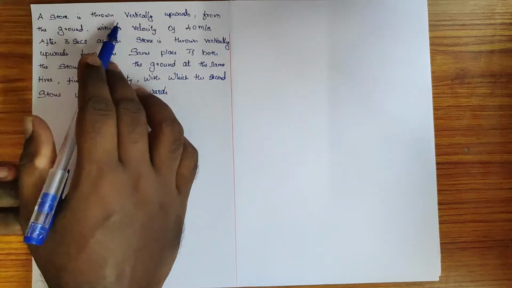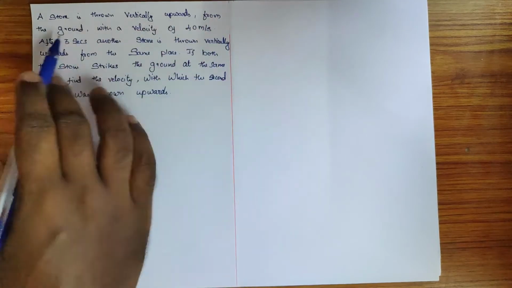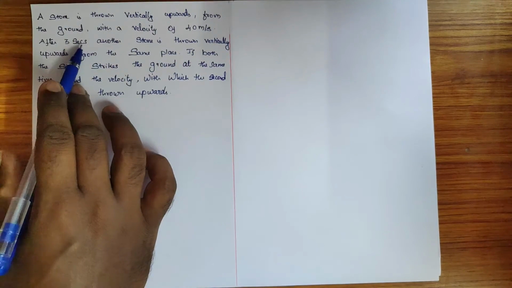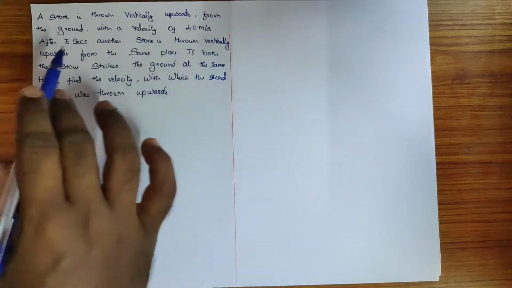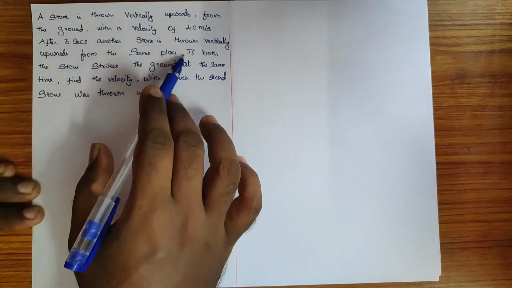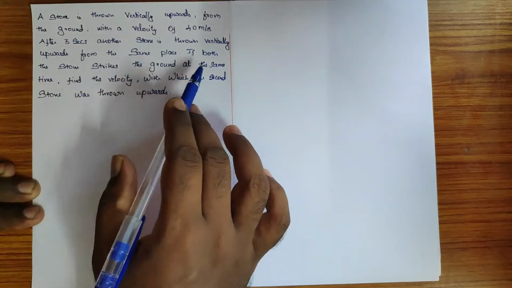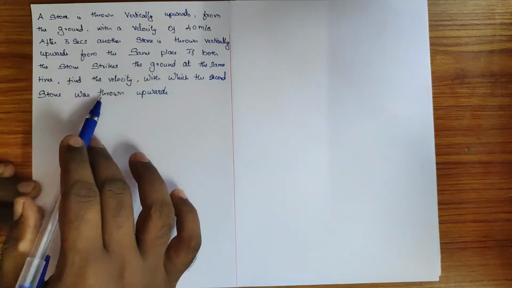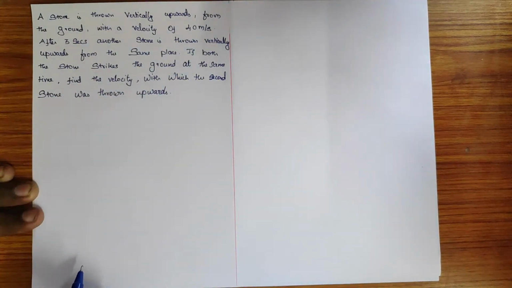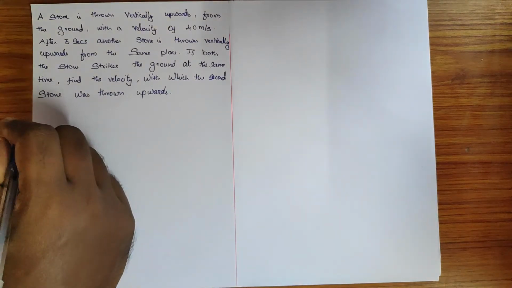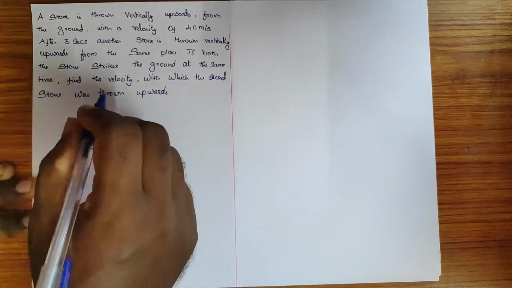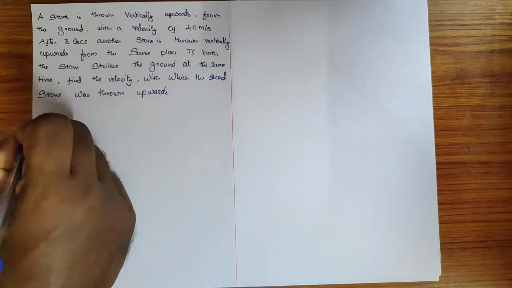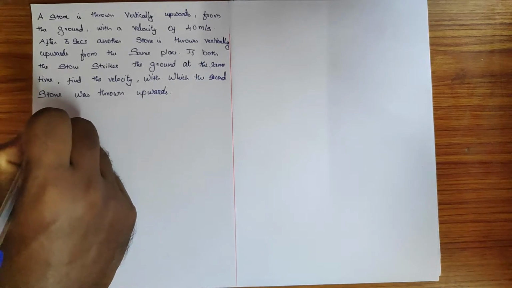Here is a problem from motion of a particle under gravity. A stone is thrown vertically upwards from the ground with a velocity of 40 meters per second. After 3 seconds, another stone is thrown vertically upward from the same place. If both the stones strike the ground at the same time, find the velocity with which the second stone was thrown upward. Okay, so we need to find the initial velocity with which the second stone was thrown upward, right? So given data.